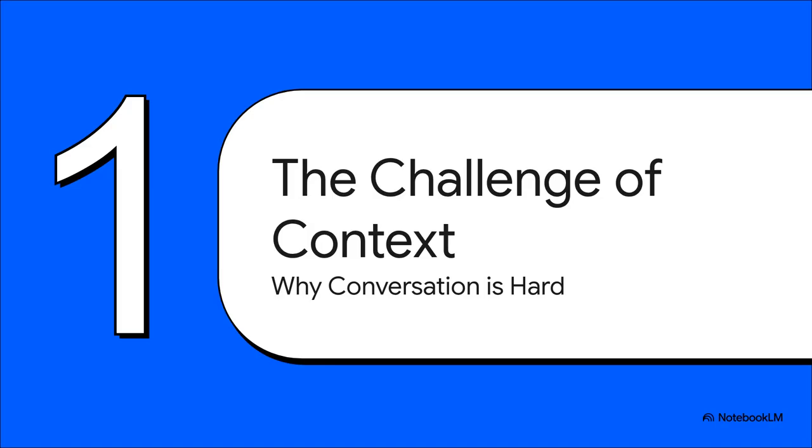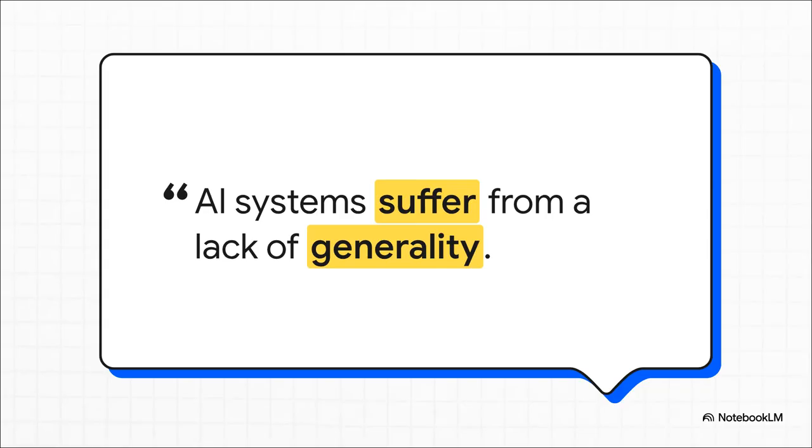So first up, the challenge of context. This is really the fundamental hurdle that AI researchers have been trying to get over for decades. Getting a machine to understand not just the words, but the little world those words are creating. You know, the AI pioneer John McCarthy saw this problem coming from a mile away. He pointed out that AI systems tend to be specialists. They're amazing at one specific task, but they lack that general common sense reasoning to take what they know from one situation and apply it to another.